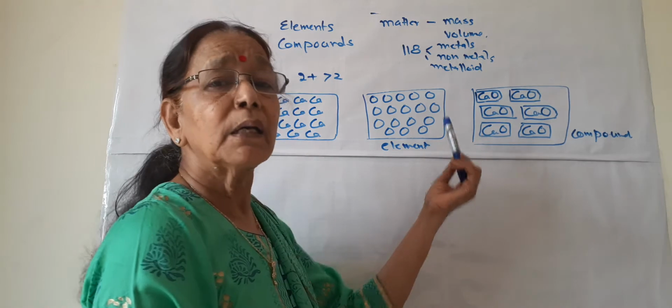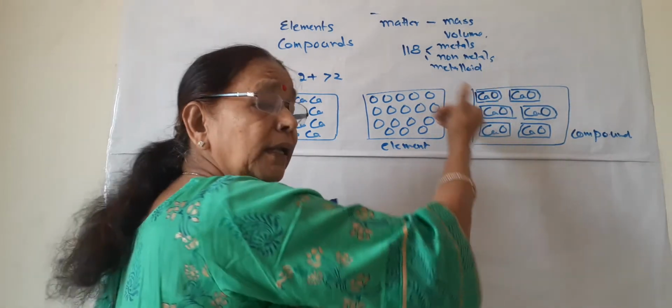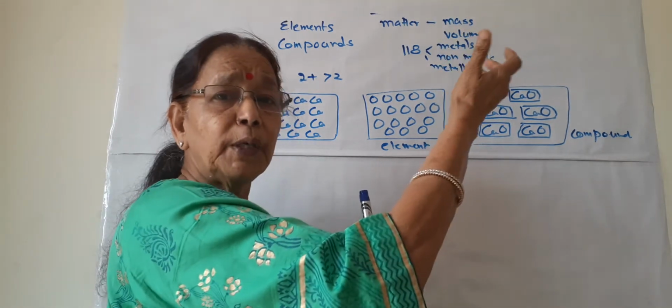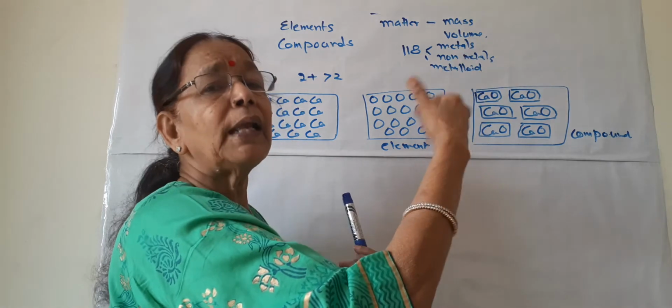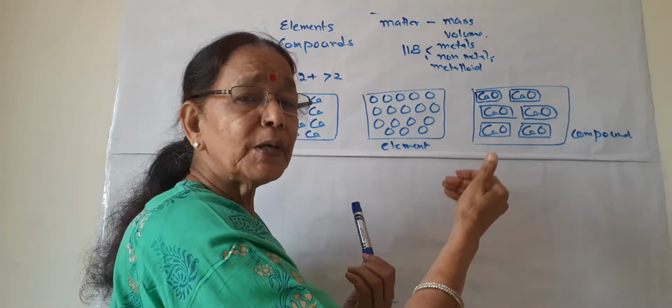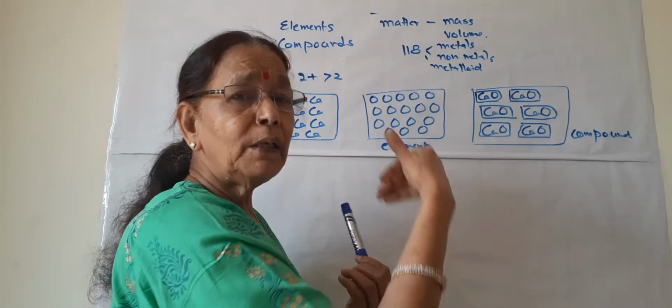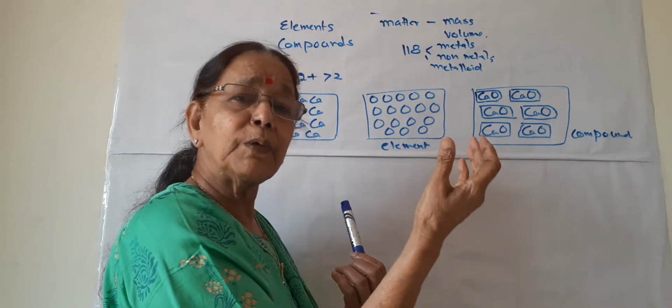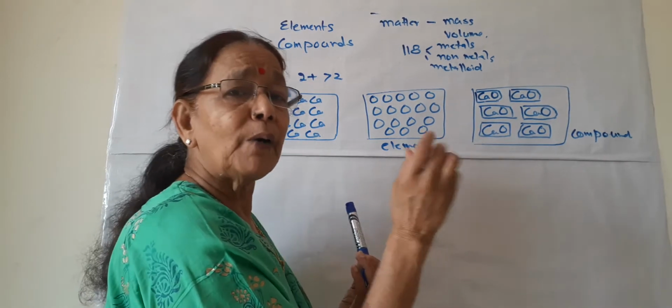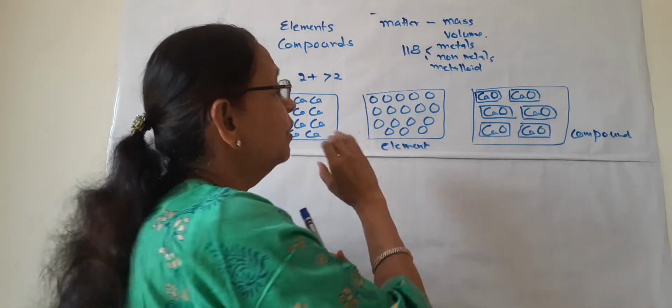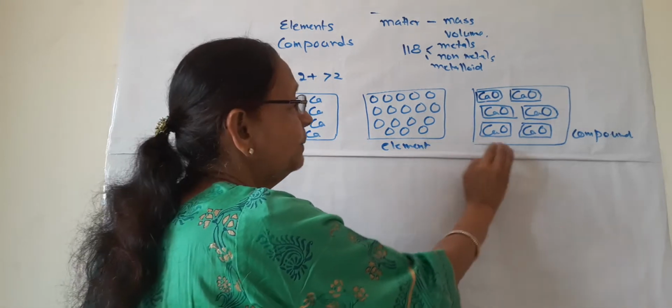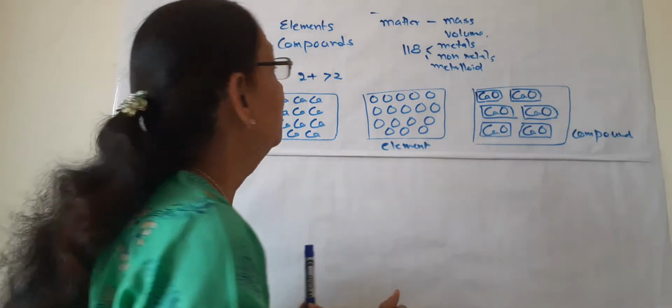There may be compounds of more than two elements, like ammonia. Ammonia has two, like calcium carbonate. Calcium plus carbon plus oxygen. Calcium carbonate is also a compound having three elements. So in this way, these are elements and this is compound.